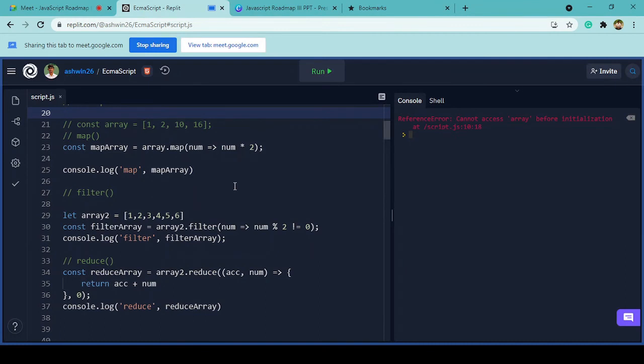Right, okay, cool. So let me run it again. I have fixed that issue.